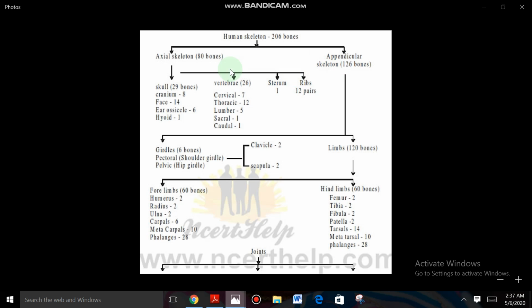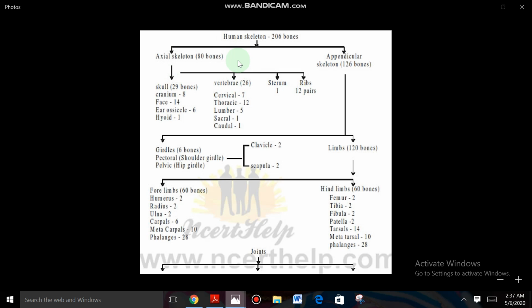So this is regarding the axial skeleton: skull 29 bones along with the ear ossicles and hyoid, with cranium and facial only being 22 bones, the vertebral column 26 bones, the sternum single, and the ribs 24, 12 pairs of ribs, right.